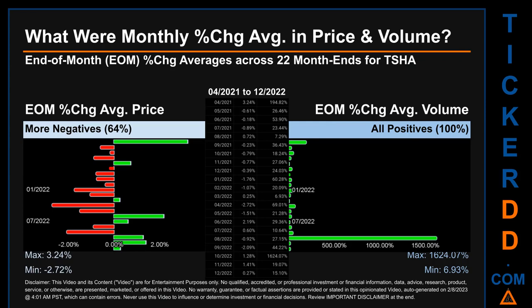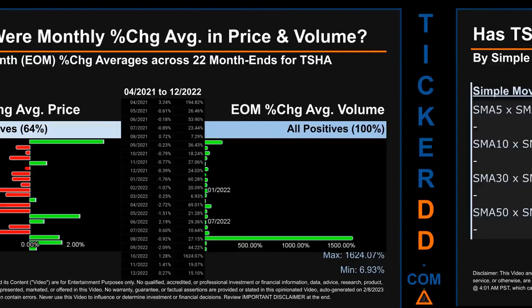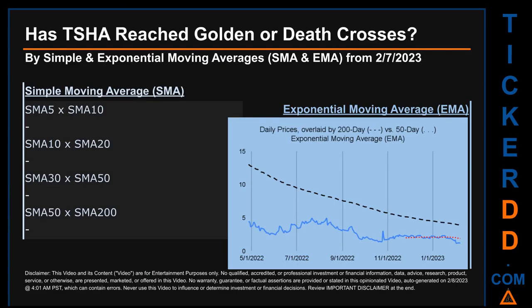Price saw an end-of-month max of 3.24% in average percentage change, along with a minimum of minus 2.72%. For volume, the maximum and the minimum monthly percentage change were respectively 1624.07% and 6.93%.